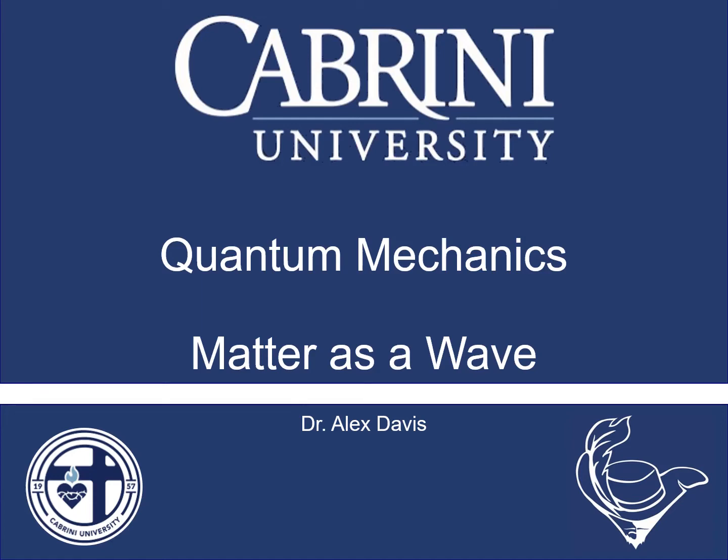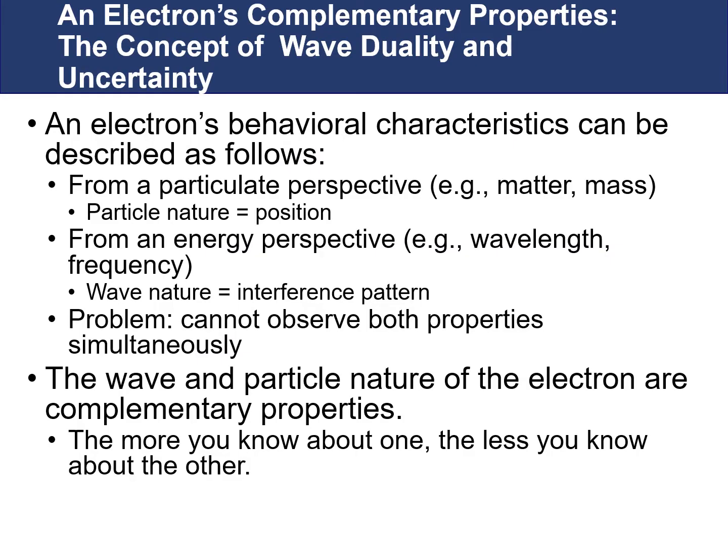In this video, we will be describing some of the implications of the wave-particle duality nature of matter. As we saw in our recent video, in addition to photons having wave-particle duality, electrons also exhibit both wave and particle-like behavior. An electron's behavioral characteristics can be described either from a particulate perspective, in which we're looking at matter or mass. The particulate nature of matter has to do with its position.